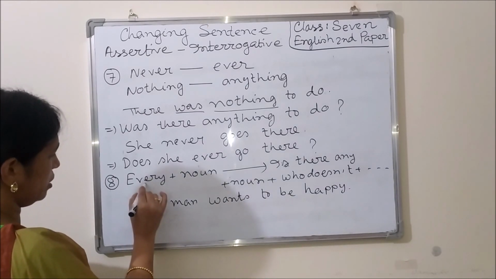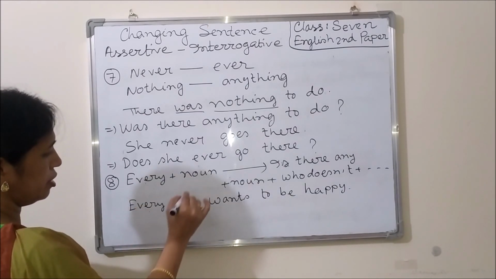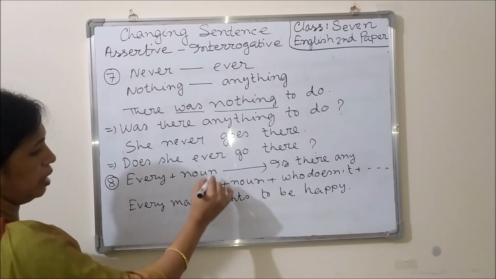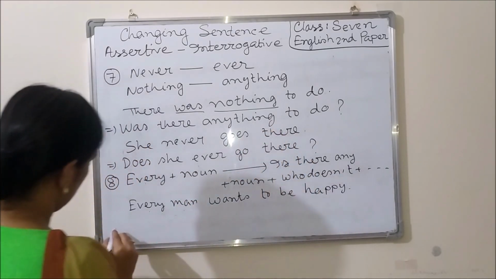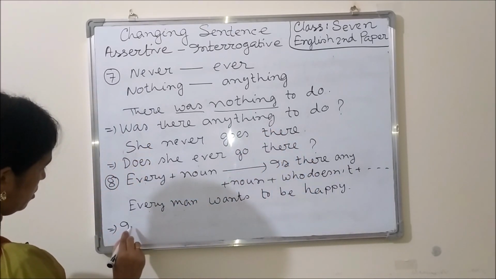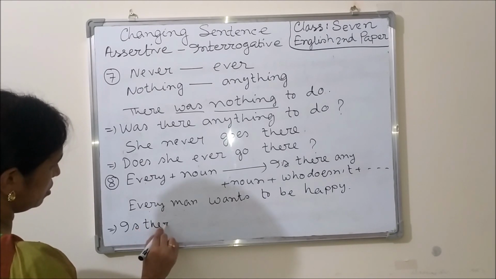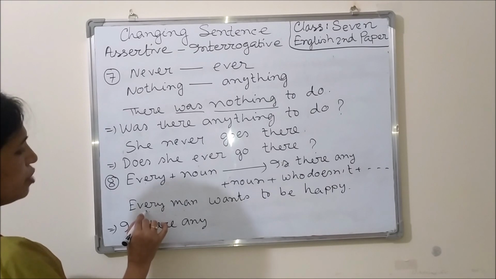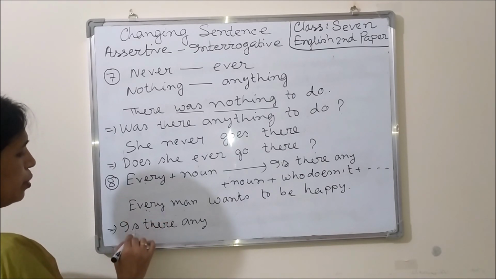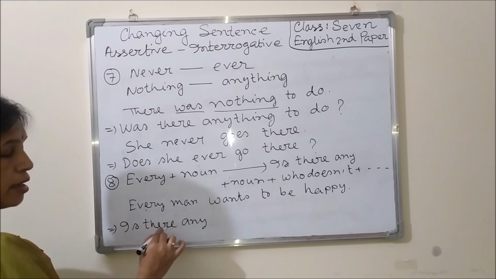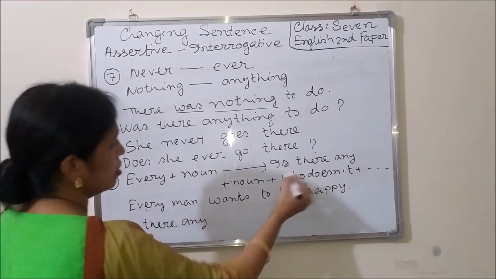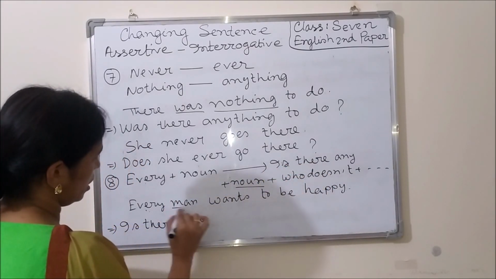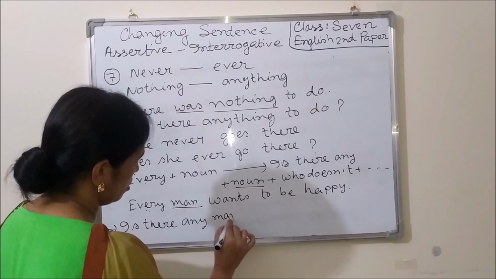Here we can get the word every. Here is a noun, man. Then we have to use is there. Is there any? Instead of every, we have to use is there any. Here we have to use the noun. The noun is man.